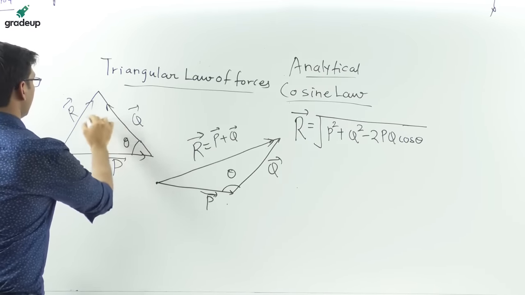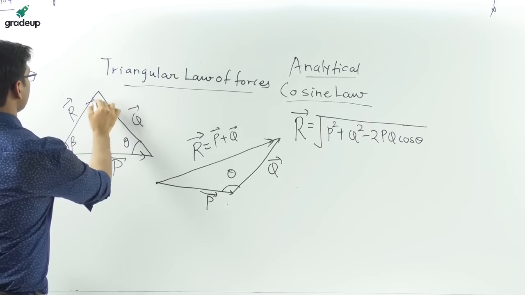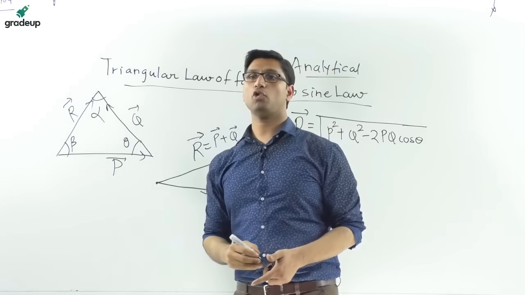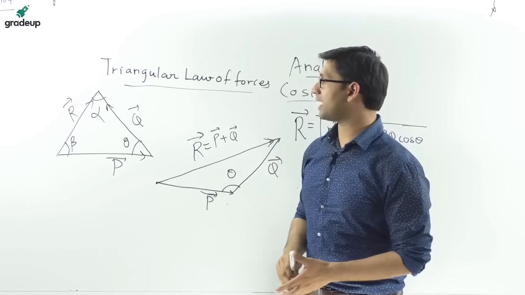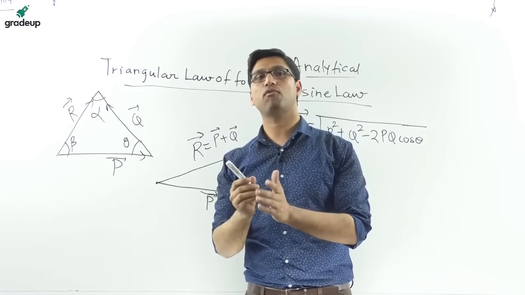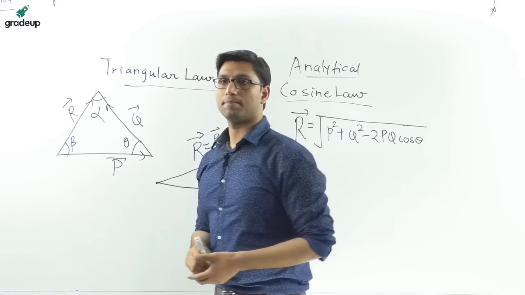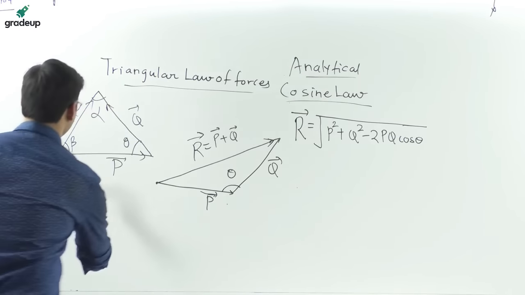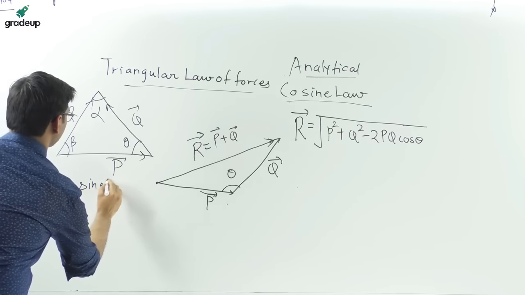This is theta, this is beta, and this is alpha, and you have to find the value of the magnitude of these forces, if one of the forces is not given to you. So this is given by sine law.